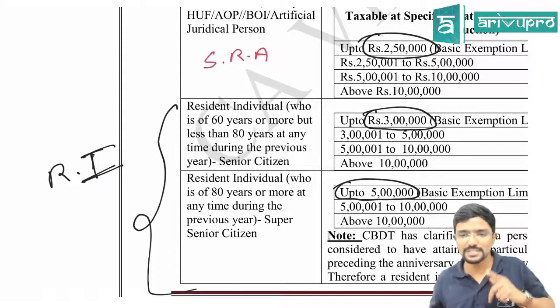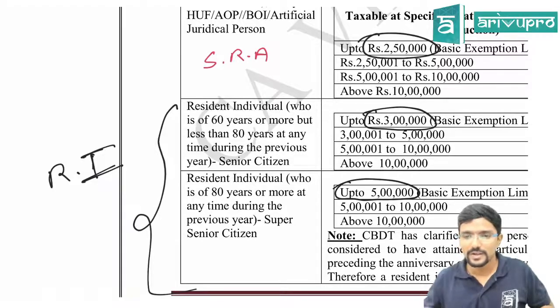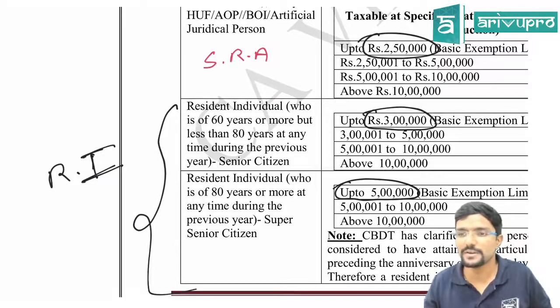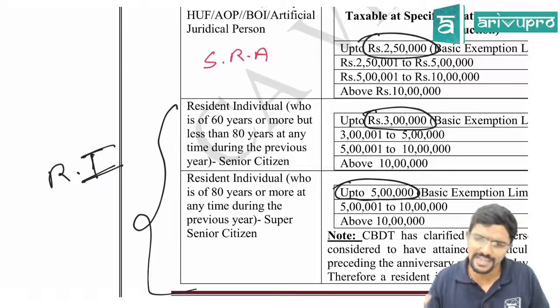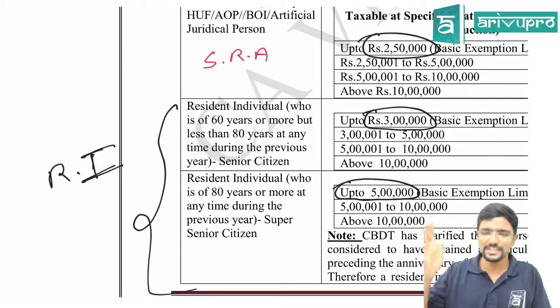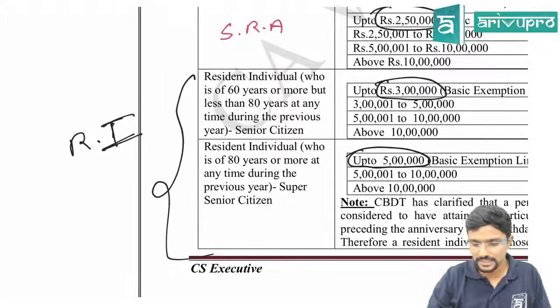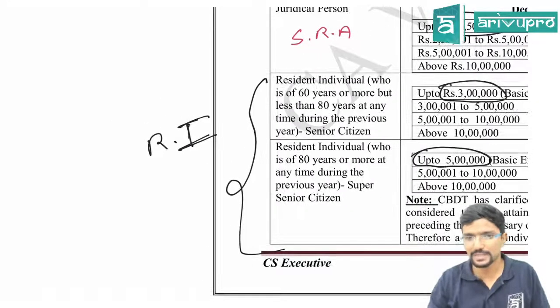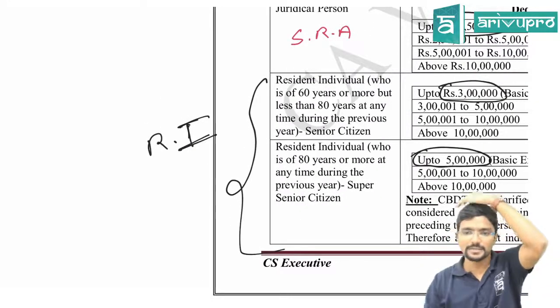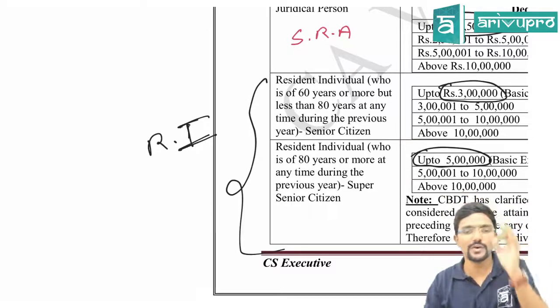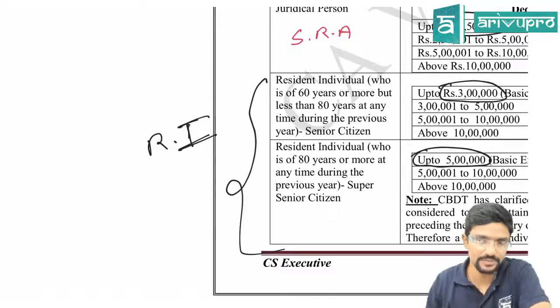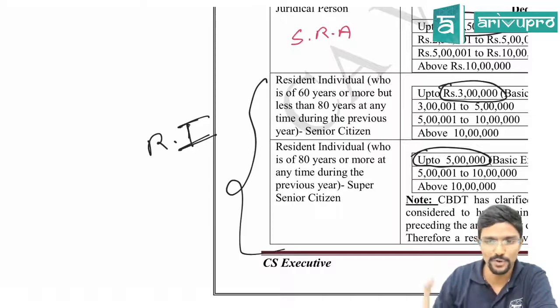For example, they will tell, an HUF is carrying on the business for the last 70 years, what is the basic exemption limit applicable for HUF? It is still 2,50,000. There is no age for HUF. They may be doing business for the last 70 years, but we are not bothered about it, because I have marked this in a flower bracket. You have to remember this: the second and third parts are applicable only for resident individuals.